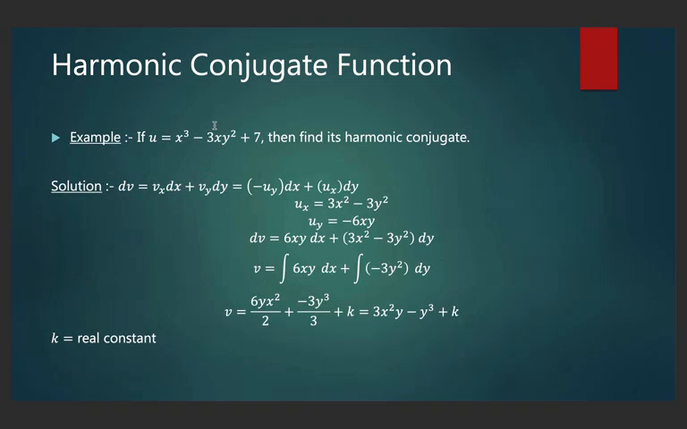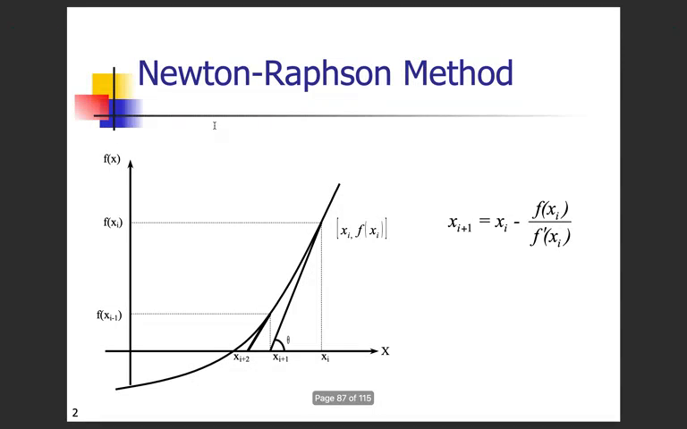So here is an example. You need to find the harmonic conjugate. You first write dv = vx dx + vy dy = -uy dx + ux dy. You find ux and uy from the function given. Then you find dv by substituting the values of uy and ux. Then you integrate v with respect to x and y respectively, and then you find the function, and there is a constant k, which is a real constant.